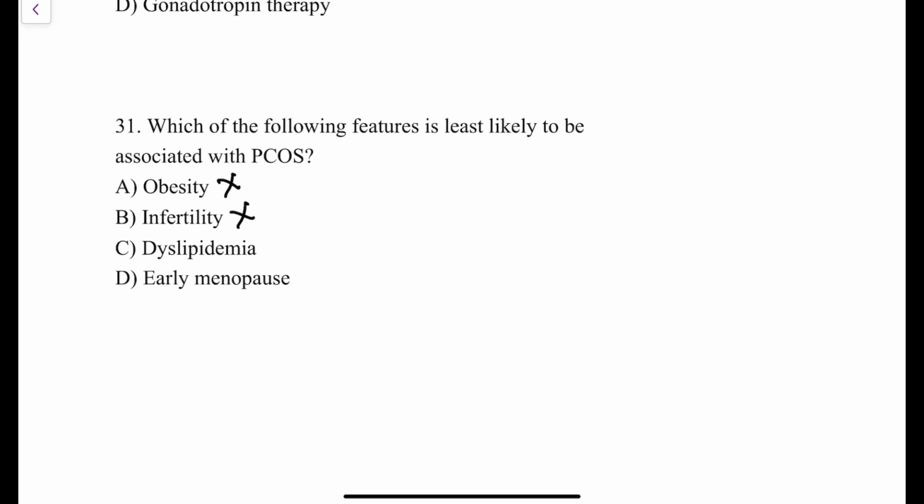Infertility, yes, due to anovulation. Infertility is also associated with PCOS. Dyslipidemia, yes, I told you that low density lipoprotein is increased in patients of PCOS and high density lipoprotein is decreased. Therefore, dyslipidemia can also occur as a long-term complication, yes. So this is not the option. So which is the least likely condition to be associated with PCOS? The answer over here is early menopause.